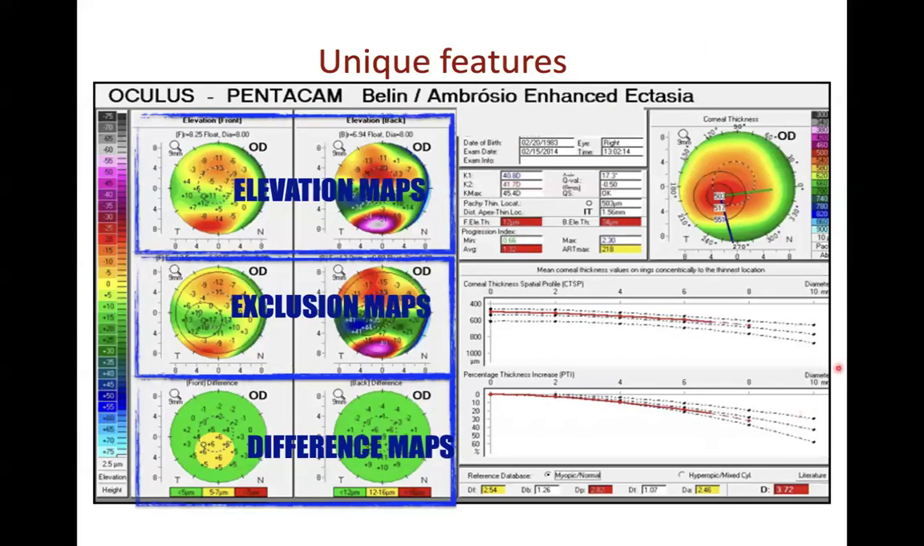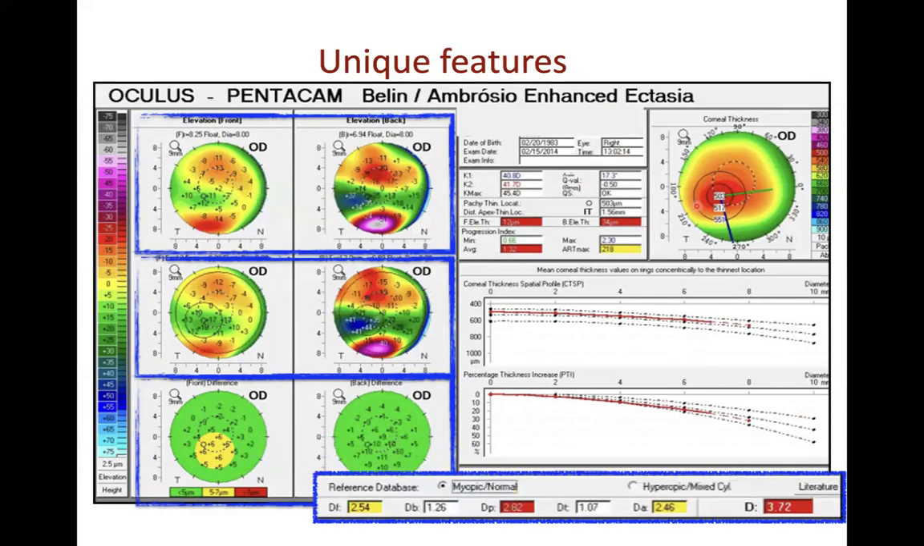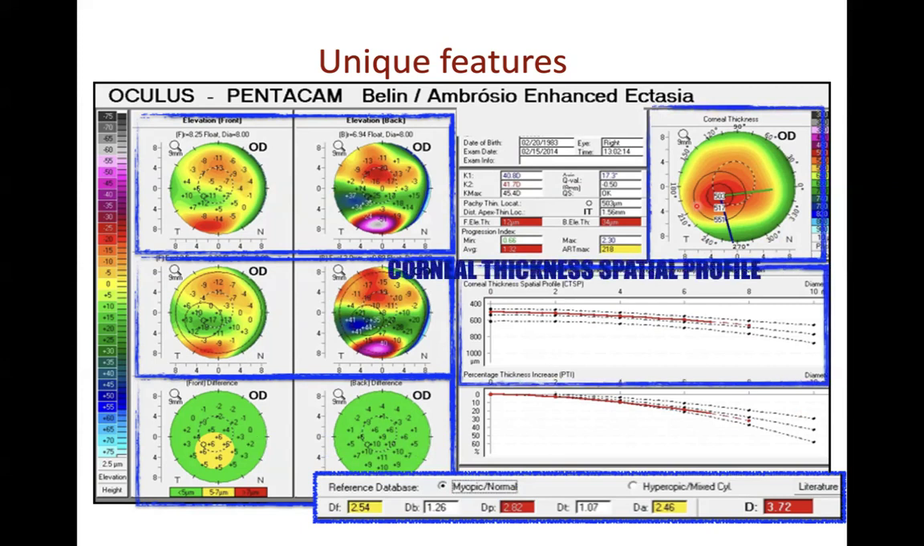Now we will come to this portion. Over here, what we can see is the corneal thickness spatial profile, CTSP. From the pachyapex, it makes concentric rings: a ring at 2 mm, another at 4 mm, another at 6 mm. We can see how the corneal thickness goes from 2 mm to 4 mm to 6 mm. When this is expressed in percentage, it is known as the percentage thickness increase, or PTI.